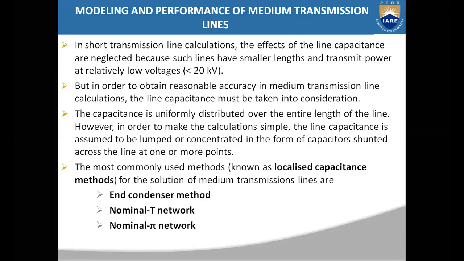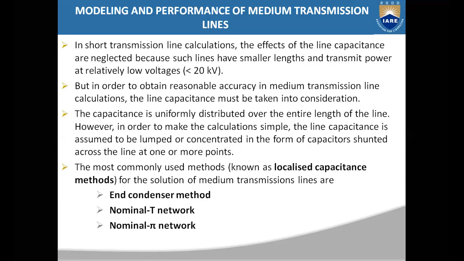Now in case of medium transmission lines, you have to consider the effect of capacitance also. This capacitance is uniformly distributed over the length of the transmission line, you know that. Resistance, inductance, and capacitance are uniformly distributed throughout the length of the line.